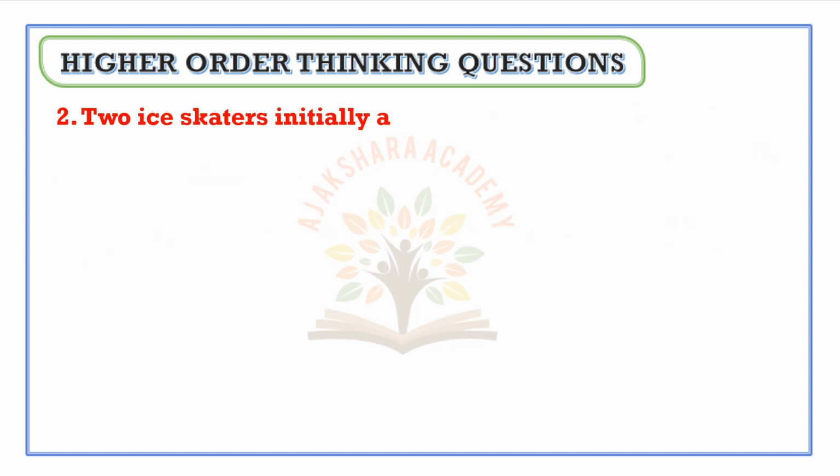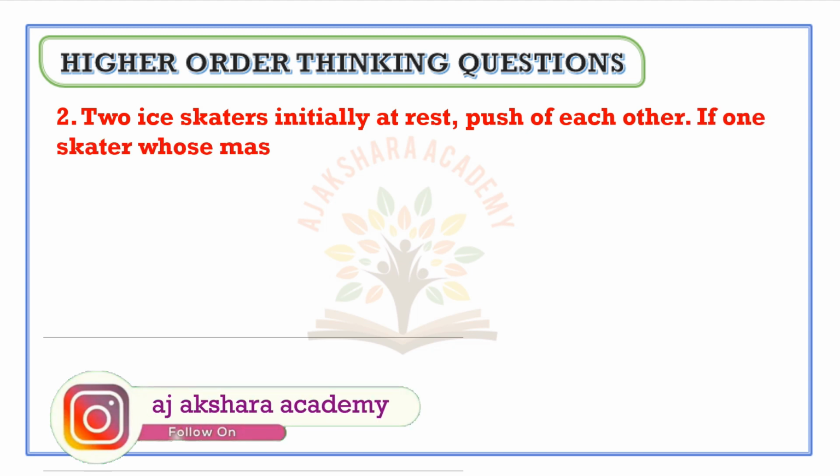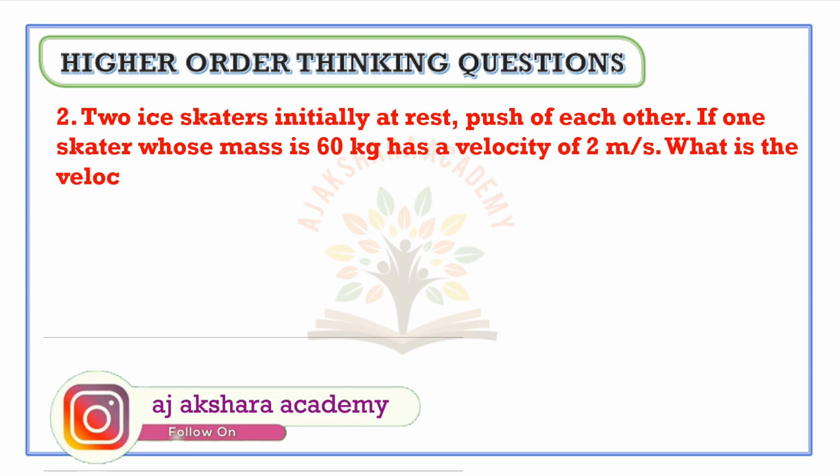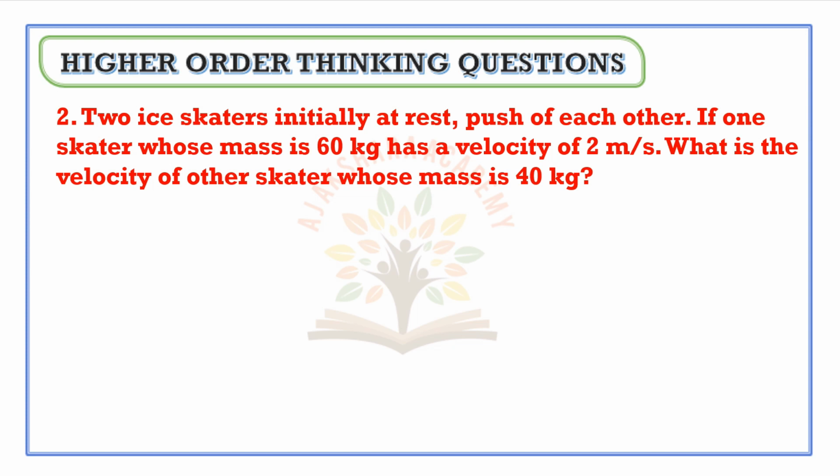Two ice skaters initially at rest push off each other. If one skater whose mass is 60 kg has a velocity of 2 meters per second, what is the velocity of the other skater whose mass is 40 kg? Now here in this question, two ice skaters are initially at rest and they are pushing off each other.